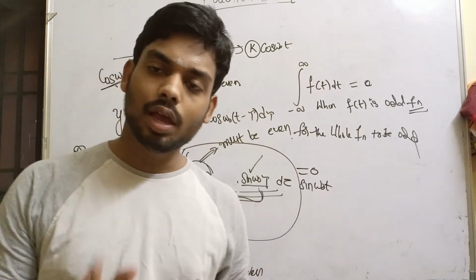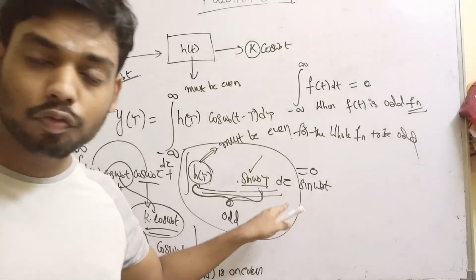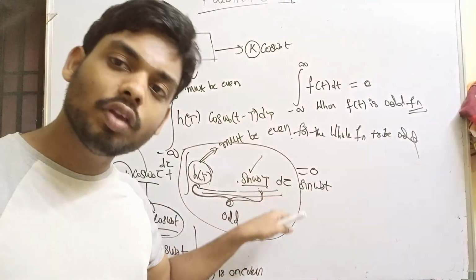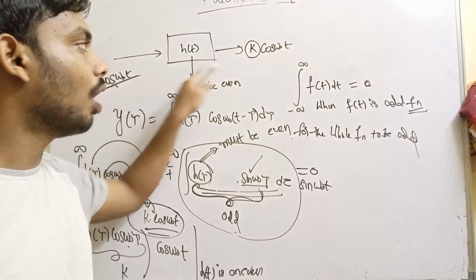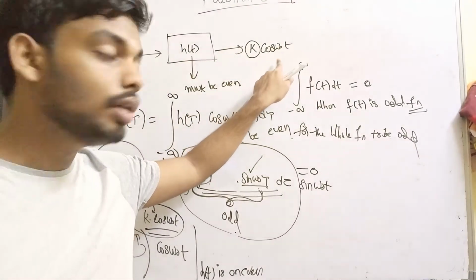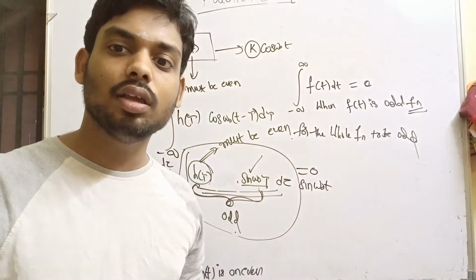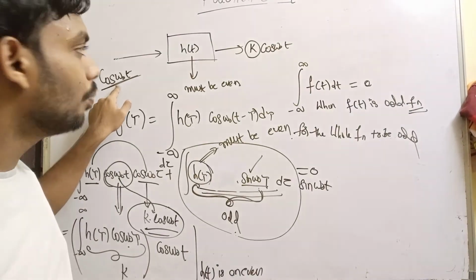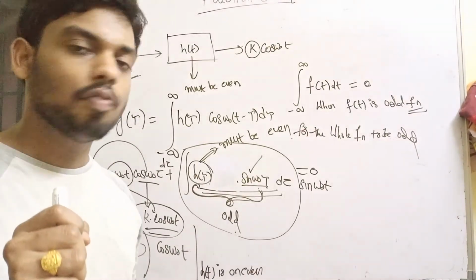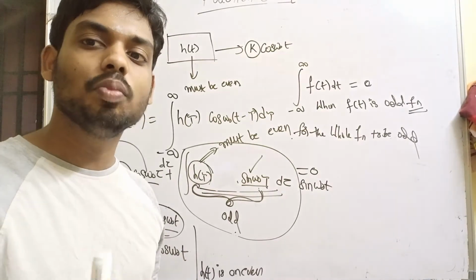So what is the conclusion? h of t has to be an even function in order to nullify the second term. If h of t happens to be an even function, cos omega naught t at the input will always result in k into cos omega naught t at the output of the system. This ultimately says that cos omega naught t is an eigenfunction for the system if and only if h of t of the system happens to be an even function.